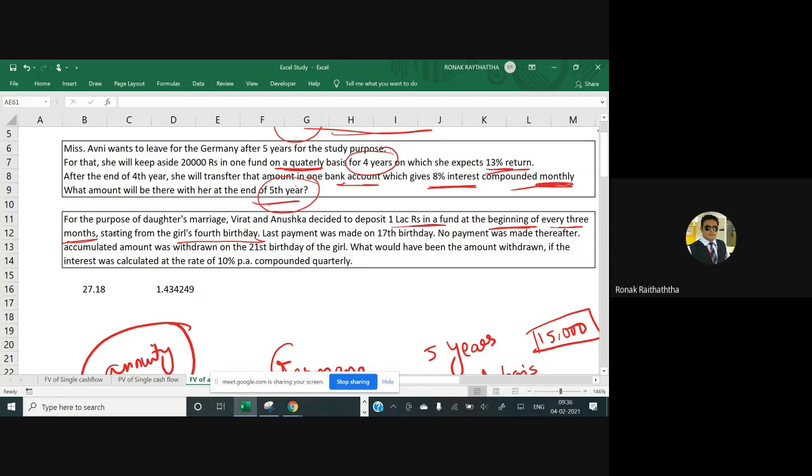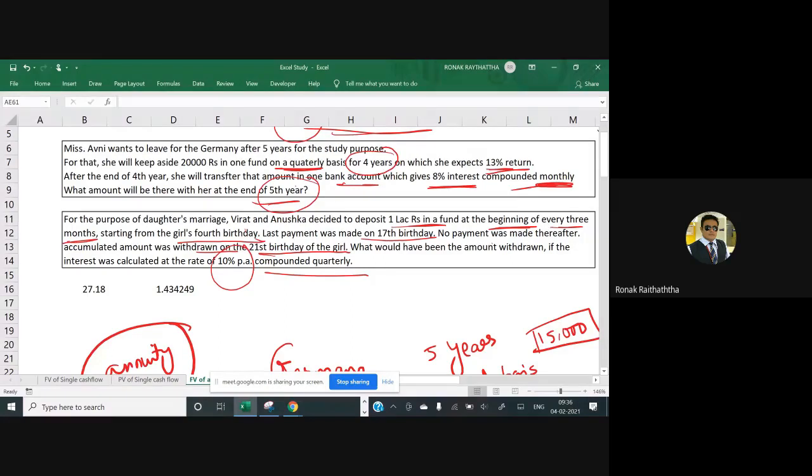Last payment was made on the 17th birthday. No payment was made thereafter. The accumulated amount was withdrawn on the 21st birthday of the girl. What would have been the amount withdrawn if the interest was calculated at 10 percent per annum compounded quarterly?